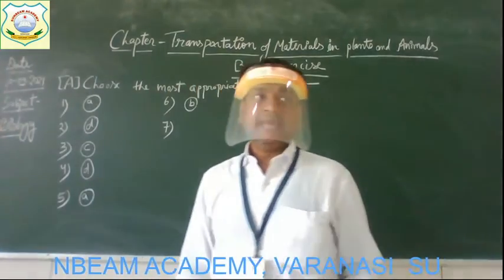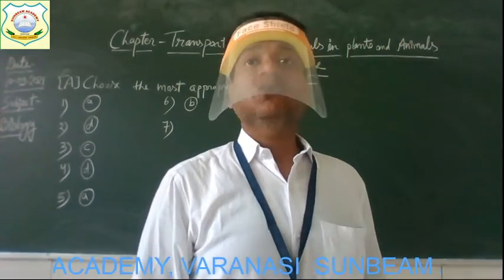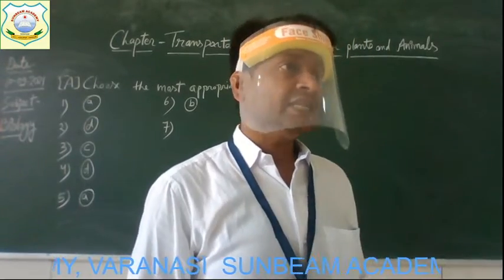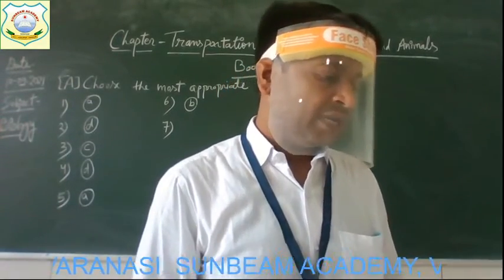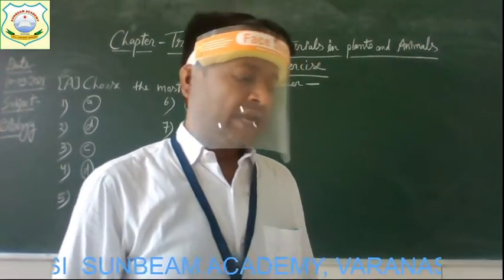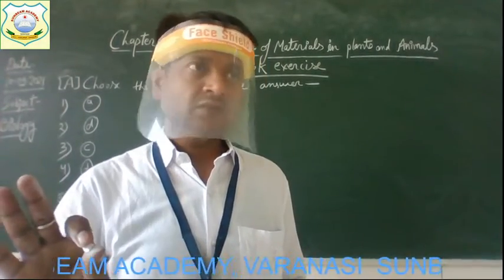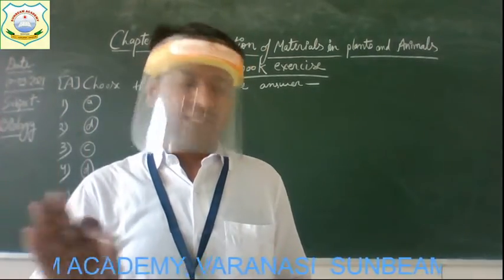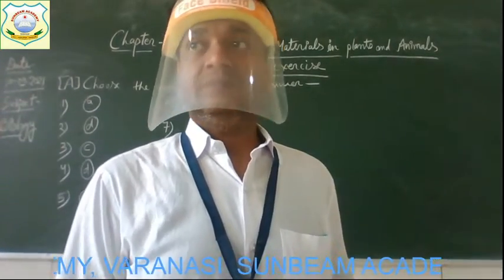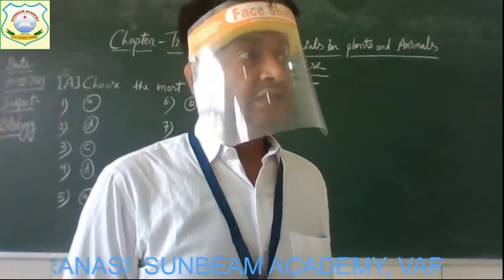Now, next, question number 7. The device used to hear the heartbeat is called a. Here the names of 4 different devices are given. The first one is thermometer, second one is stethoscope, third one is manometer, and the 4th one is microscope. And you all are aware of all 4 devices. Is it not? So out of these 4 devices, you have to tell which one is used to hear the heartbeat. Yes, it is stethoscope, which is used by doctors generally. Is it not?